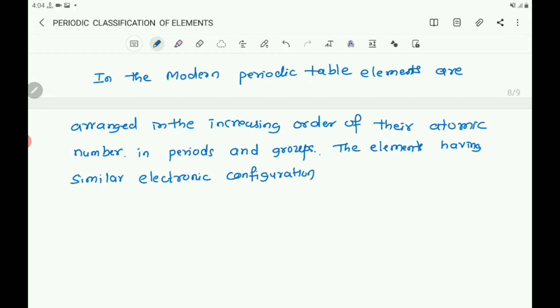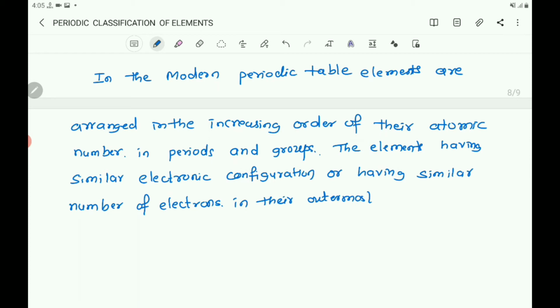Elements having similar electronic configuration, or having a similar number of electrons in their outermost shells, are placed in the same groups.